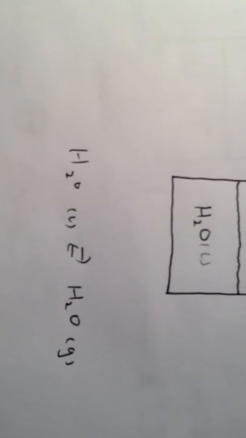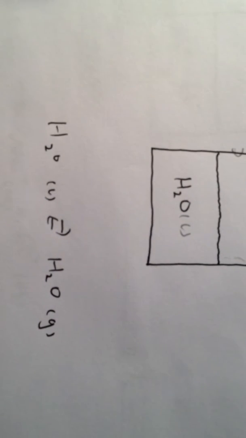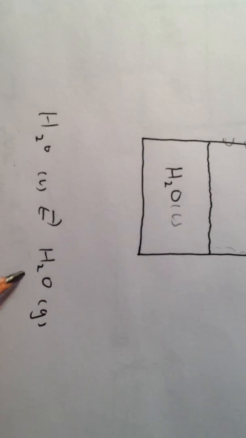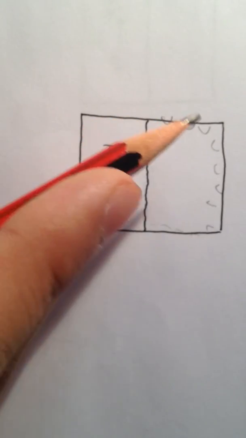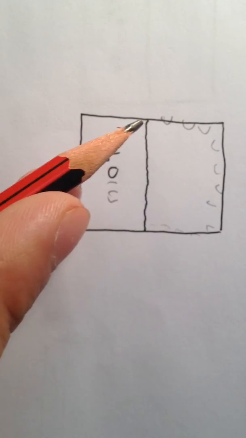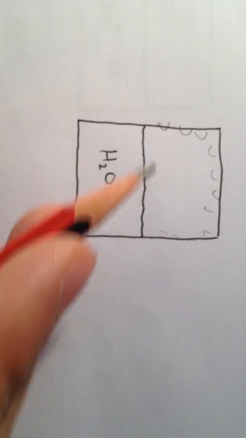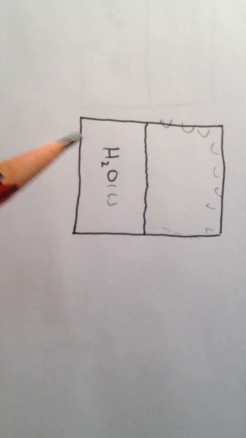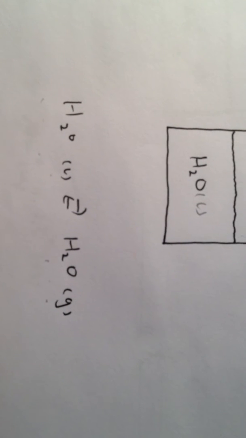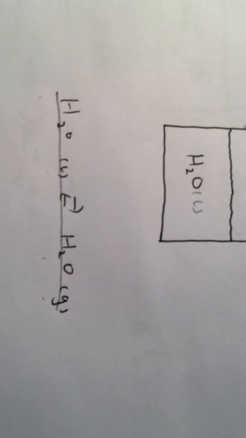And at the same time, the water vapor changes to become liquid water. So the equation I can write is: liquid water becomes water vapor, and at the same time water vapor becomes liquid water. Where does this liquid around the container come from? It comes from the liquid becoming gas, and the gas becoming liquid again, going back to the liquid. So this equation explains what happens in that container.